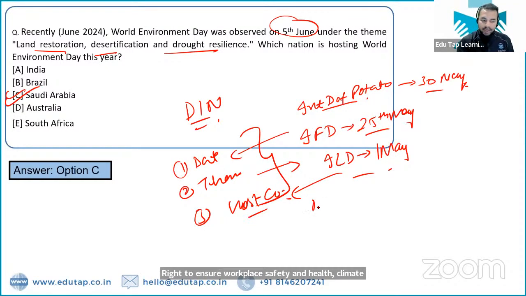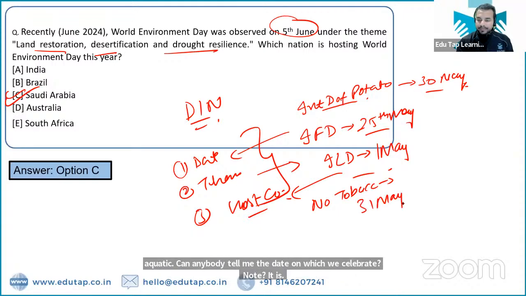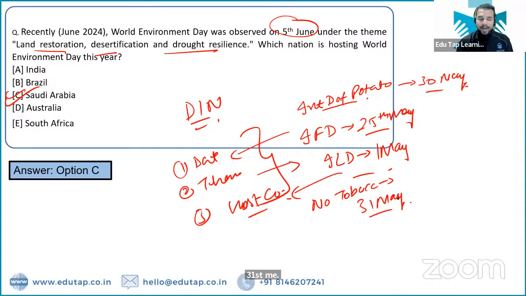So now guys, No Tobacco Day. Can anybody tell me the date on which we celebrate No Tobacco Day? It is 31st May. It is not the 28th May. On 28th of May, we celebrate World Hunger Day. Okay, so No Tobacco Day is celebrated every year on 31st of May.